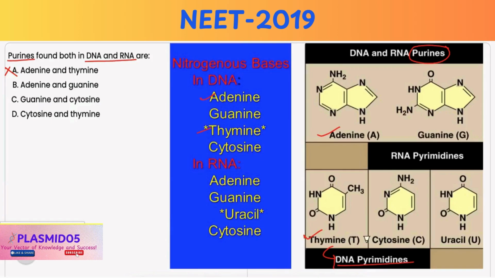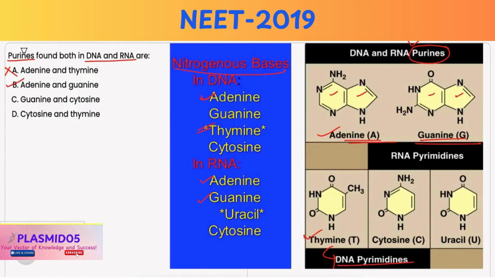Option B, adenine and guanine. Now, adenine and guanine are both purines, which are nitrogenous bases with a heterocyclic double ring structure, and they are present in both DNA and RNA. Hence, it is the correct option.